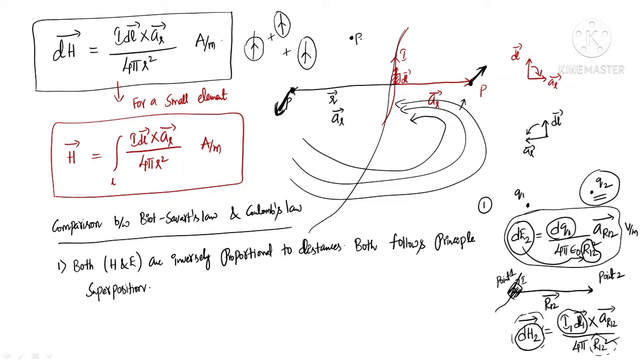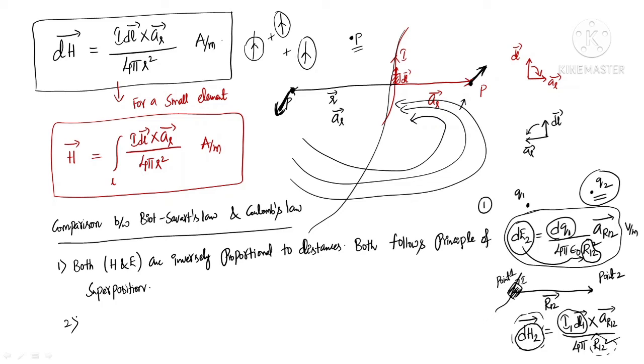Adding all these fields, I will get the total field at this point. This is called the principle of superposition. So both Biot-Savart's law and Coulomb's law are inversely proportional to the distances and they both follow the principle of superposition. Okay, this is the first comparison between Biot-Savart's law and Coulomb's law, about the similarities.